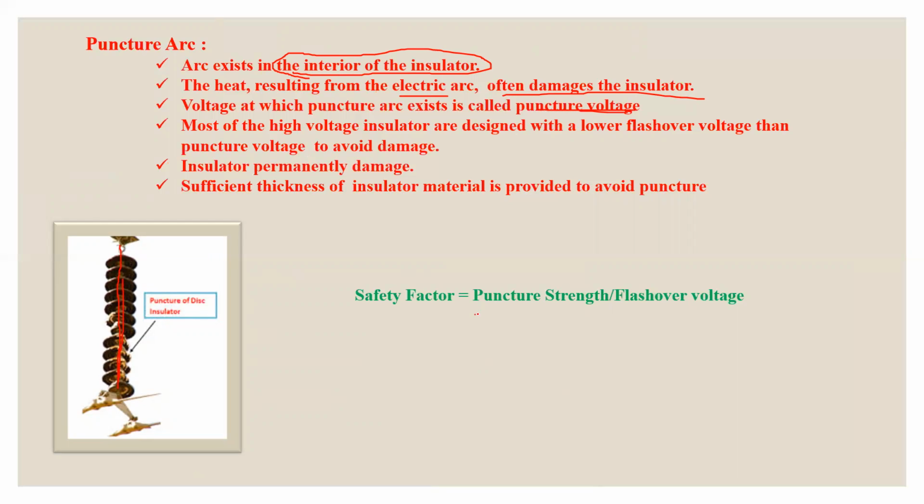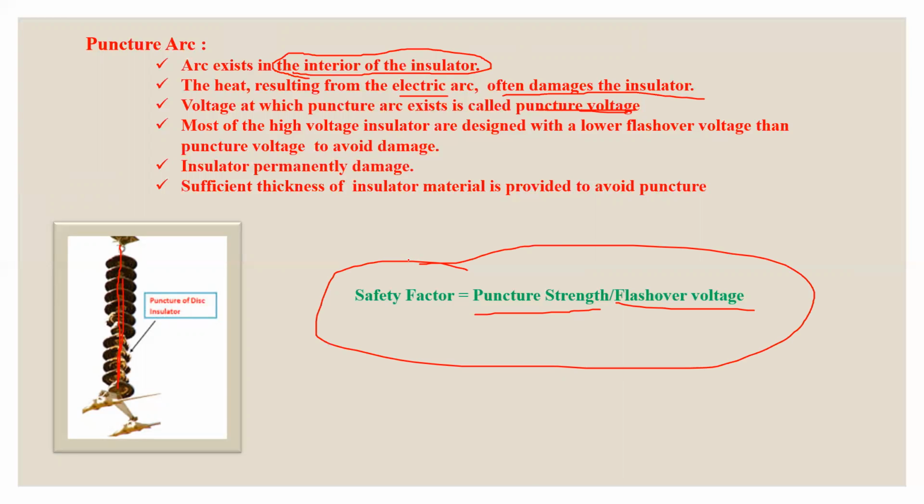And the ratio between the puncture voltage and flashover voltage is called safety factor. Puncture voltage should be more than the flashover voltage. So before the puncture, there will be a flashover voltage, and there is a chance to take preventive action when you see the flashover voltage. So the puncture voltage will be greater than the flashover voltage, and this ratio will be greater than 1.